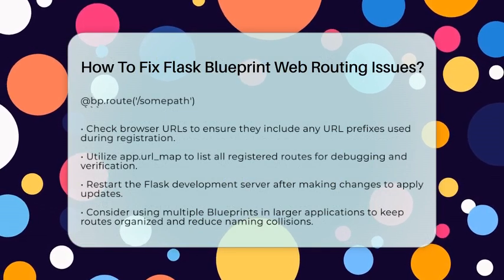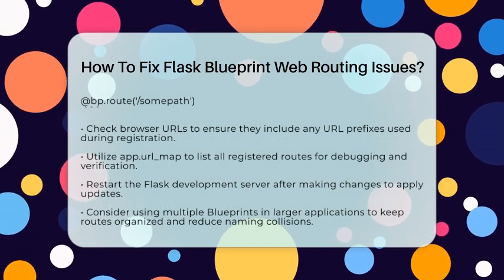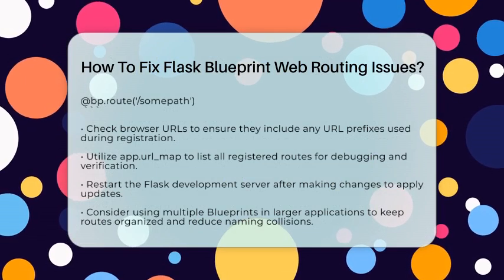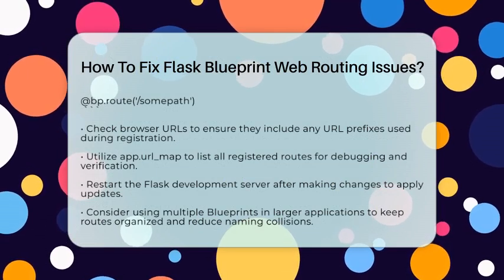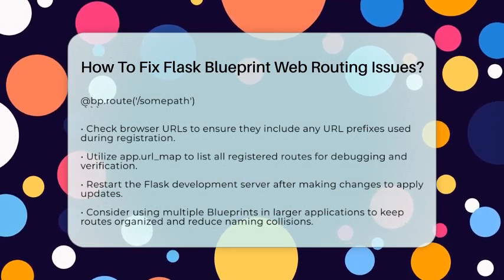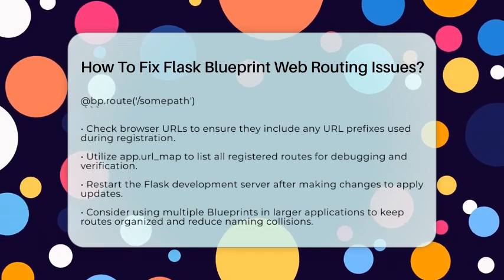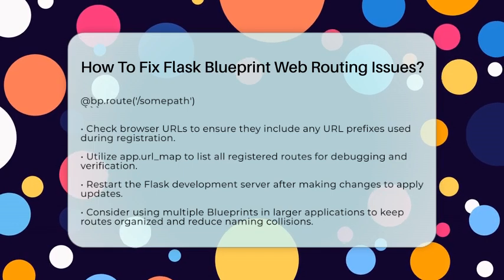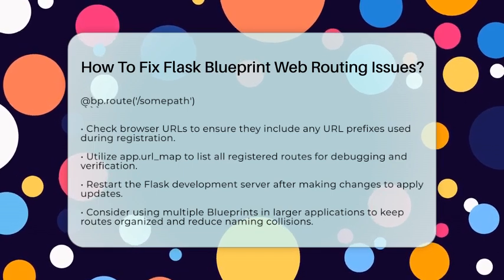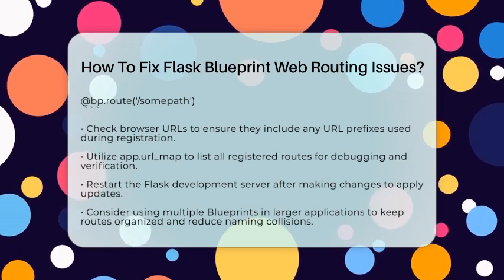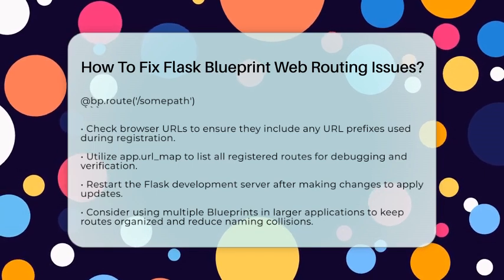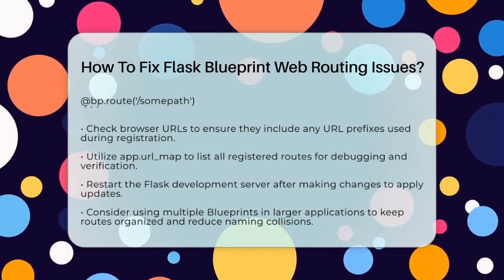For debugging, you can use app.url_map to list all registered routes. This helps verify that your blueprint routes appear as expected. Check for any typos in route paths and blueprint names. Restart the Flask development server after making changes to ensure they take effect. Enabling Flask's debug mode can also provide detailed error messages that help you identify issues.